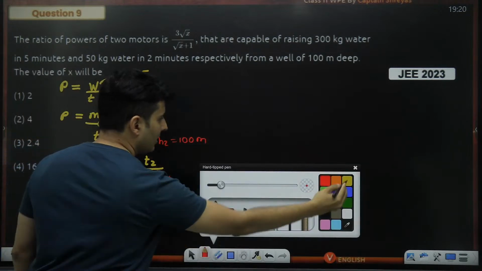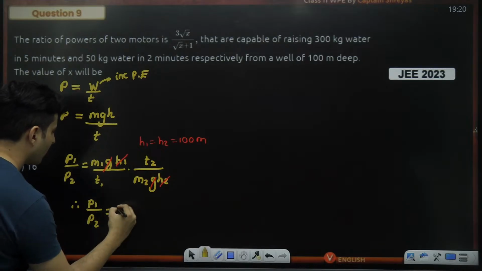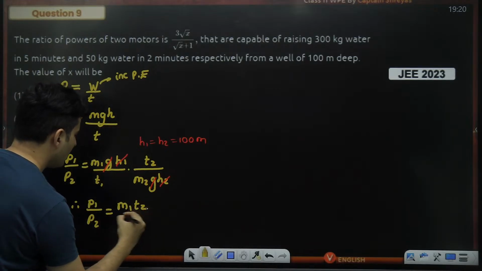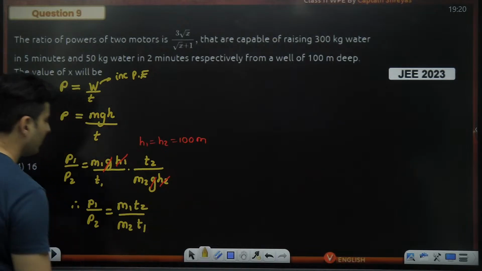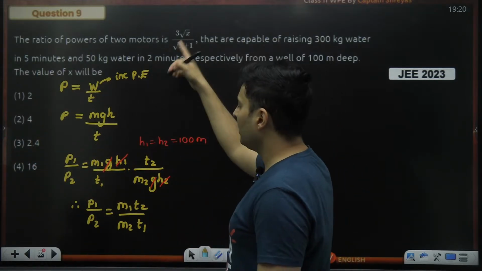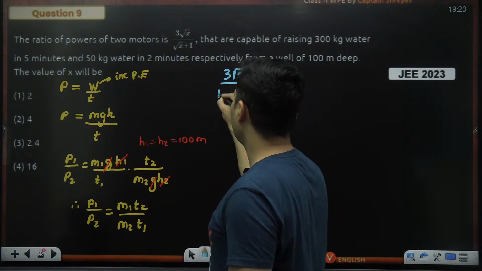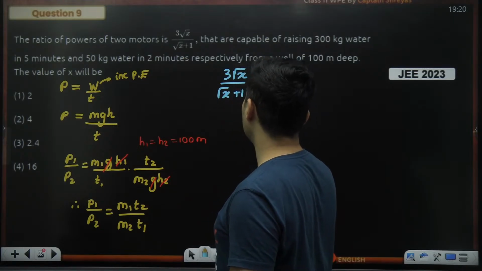So I'm just left with P1 by P2 is M1 T2 by M2 T1. Interesting. So now it's easier for me to solve the question. So that ratio is 3 root x by root x plus 1. So I just have to solve this equation.